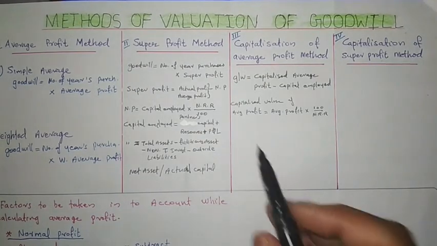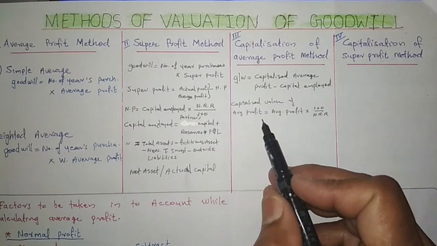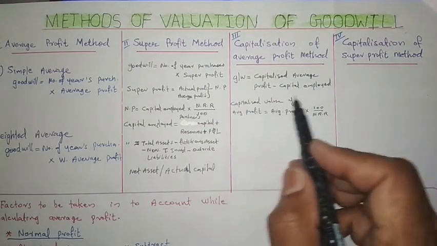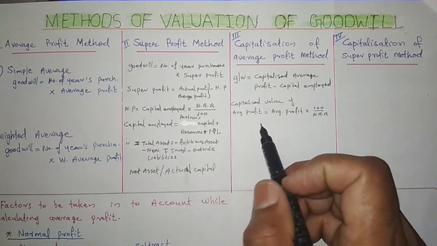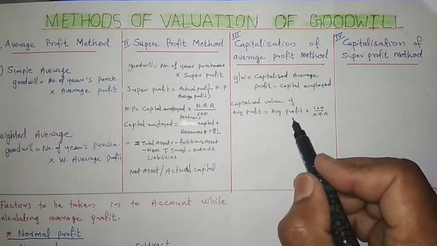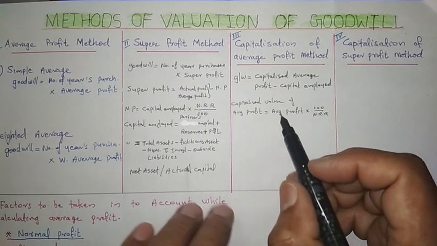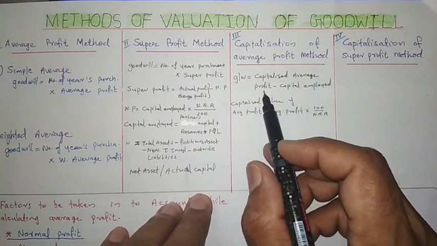That is known as the capitalized value of average profit. Its meaning is, for getting this much average profit, how much capital we needed. That is the meaning of capitalized value of average profit.